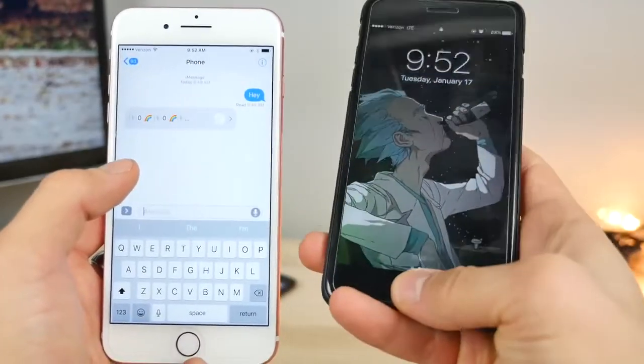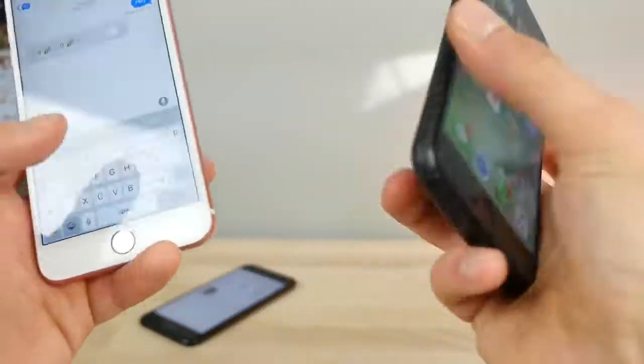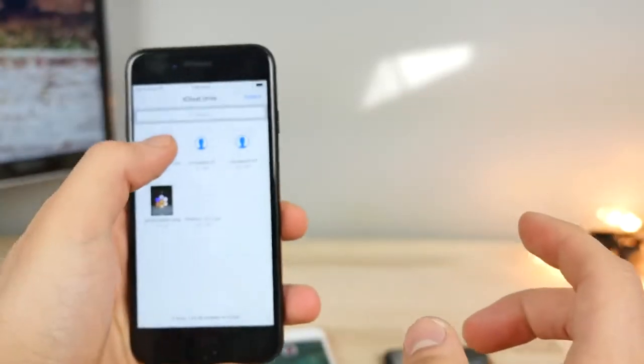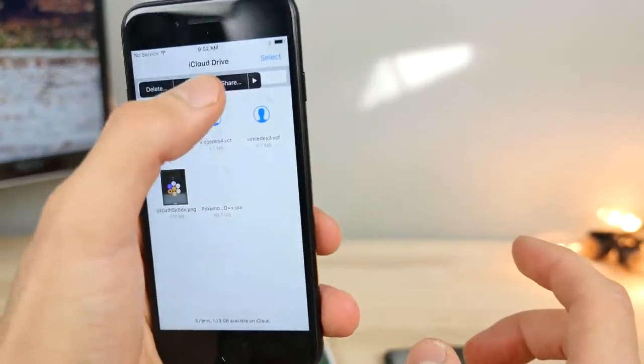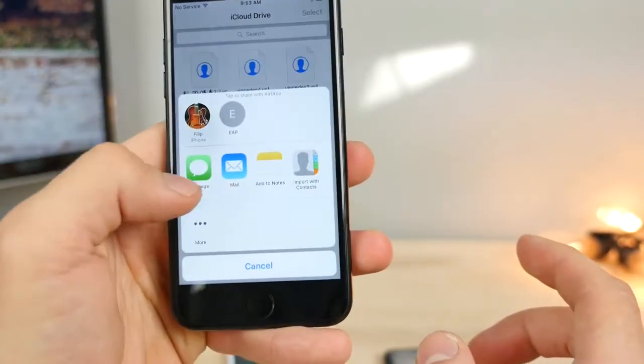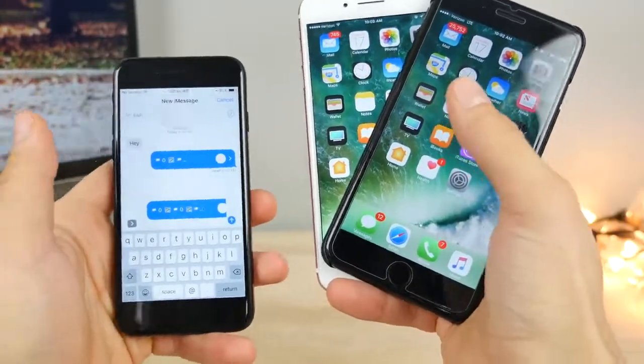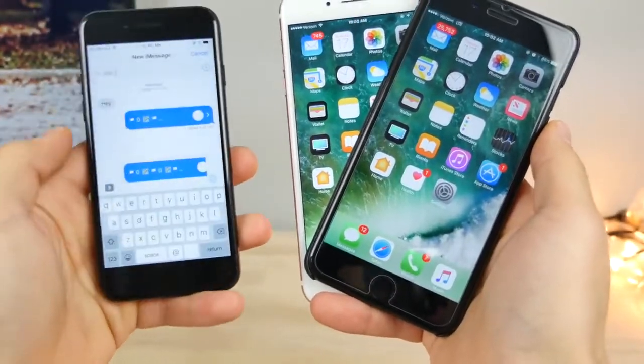So there you go. So you can keep resending it. I'm going to send it once more. And the bigger the file is, the longer the phone hangs, and the more likely it is to crash on these newer firmwares. And once more, as a proof of concept on 10.2 and 10.2.1.